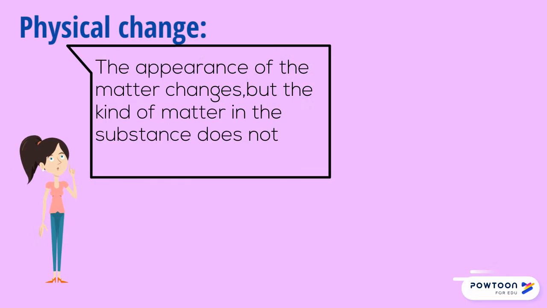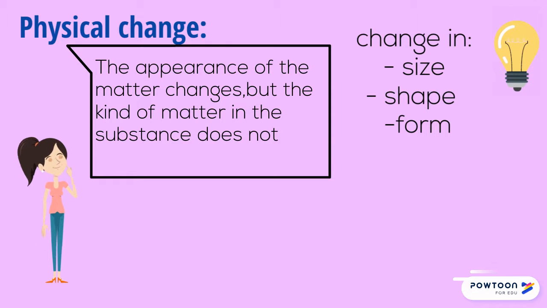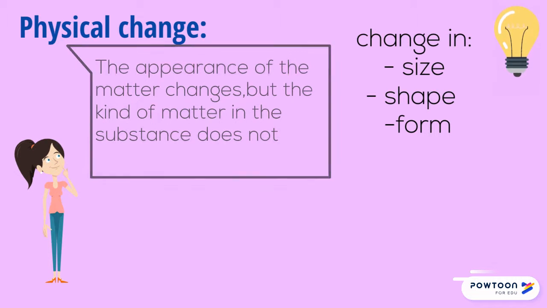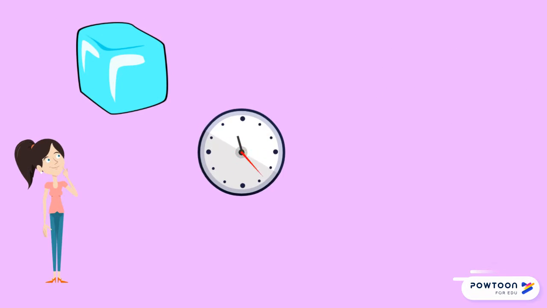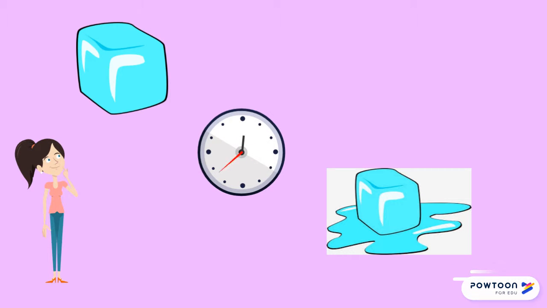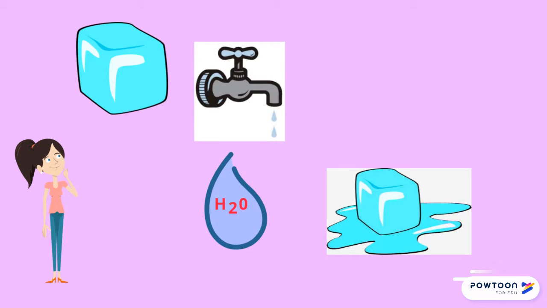In a physical change, the appearance of the matter changes, but the kind of matter in the substance does not. For example, we take a frozen ice cube, but after time, it melts. The physical appearance is different, but the substance, being water or H2O, is still the same. Cool, right?